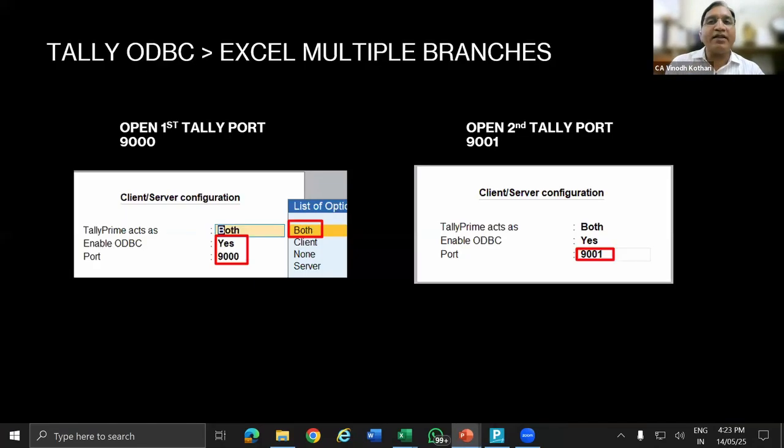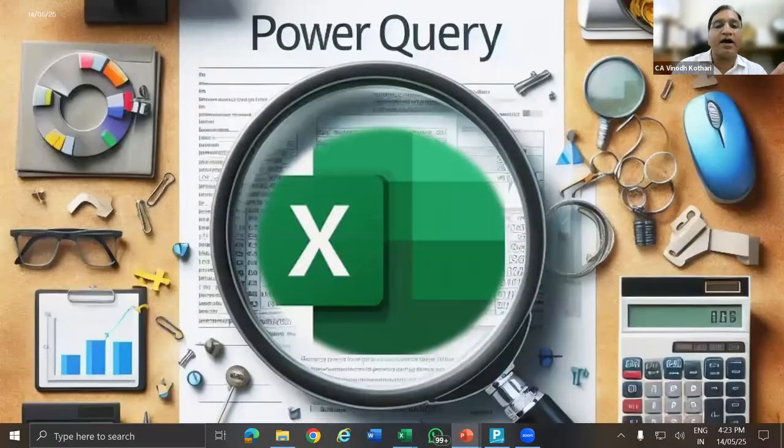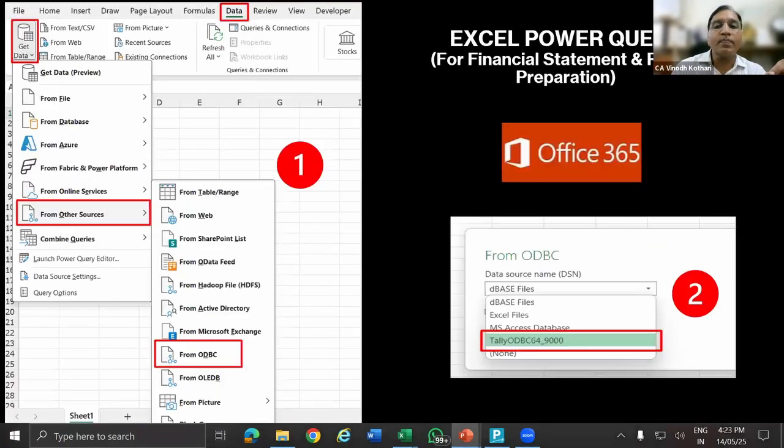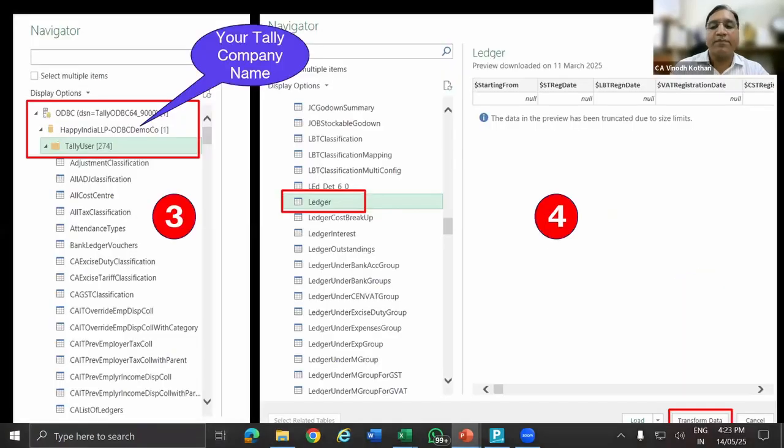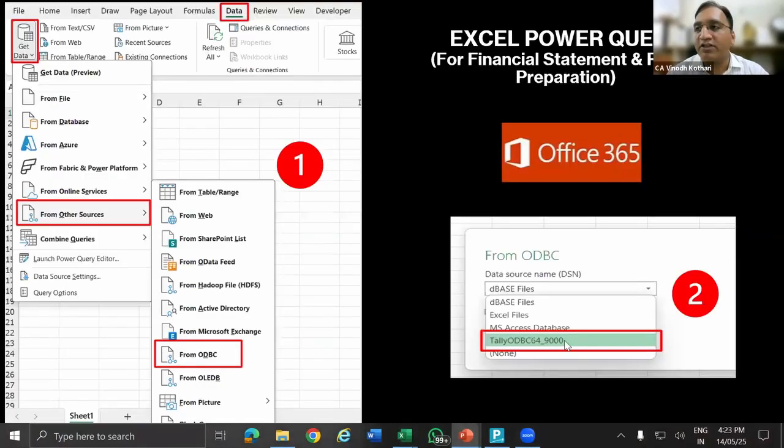So open this trial balance, one sheet linked to the 9,000 trial balance. Second, again transform, same process. Now when you see this part, it will show you 9,000. If you want to get the data from 9,001, select 9,001, and likewise 9,002.